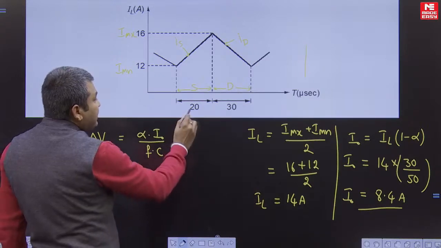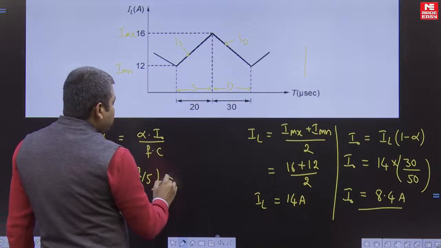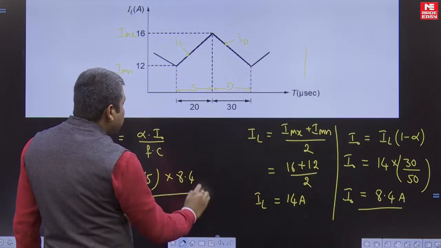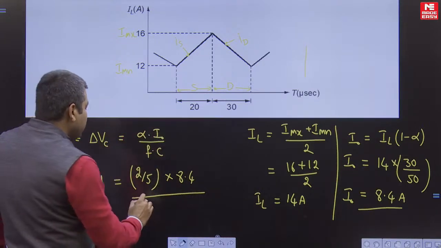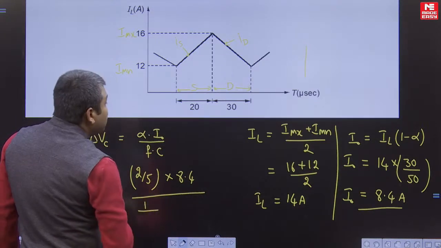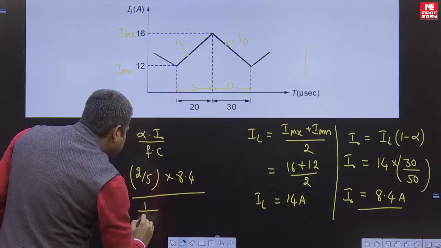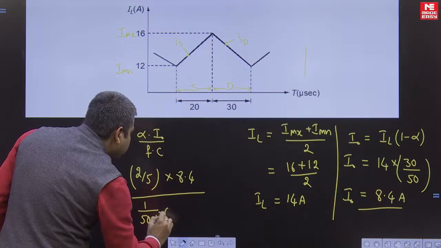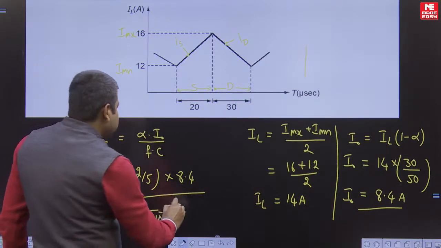The duty ratio is 20 divided by 20 plus 30, that is 2 by 5, into I naught, 8.4 amperes, whole divided by frequency, which means 1 by time period. What is 1 by time period? 1 by 20 plus 30 microseconds, so 1 by 50 microseconds, into capacitance.